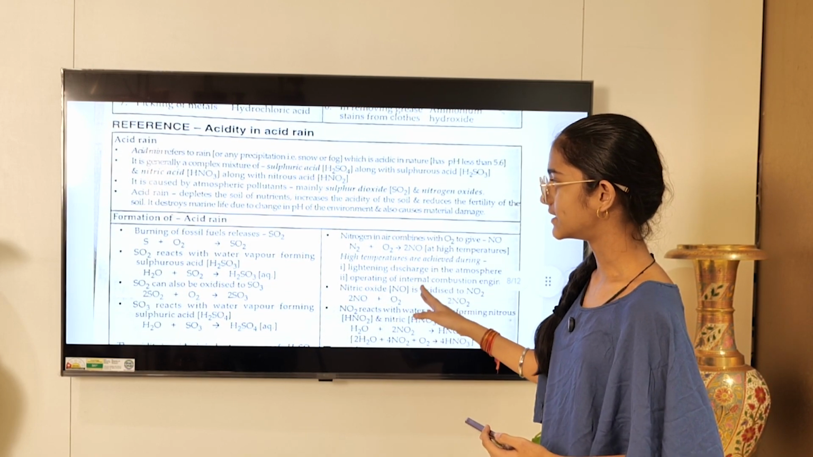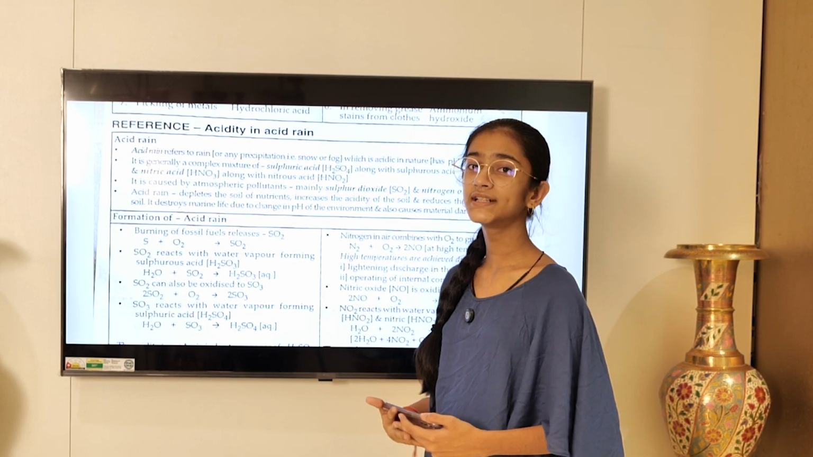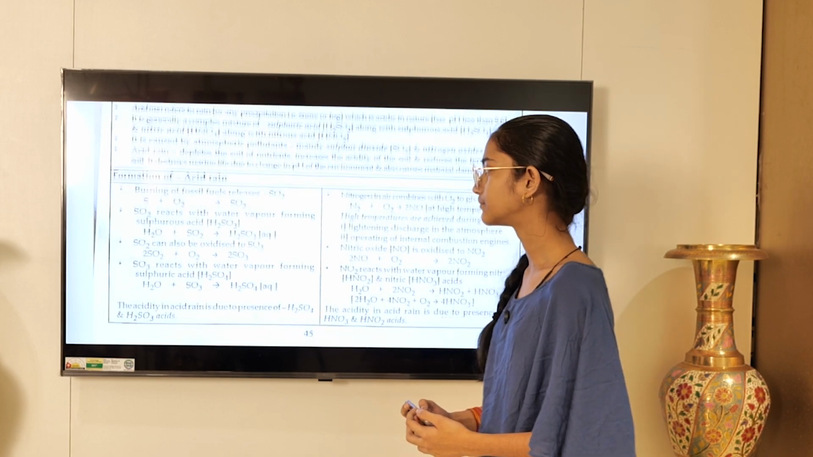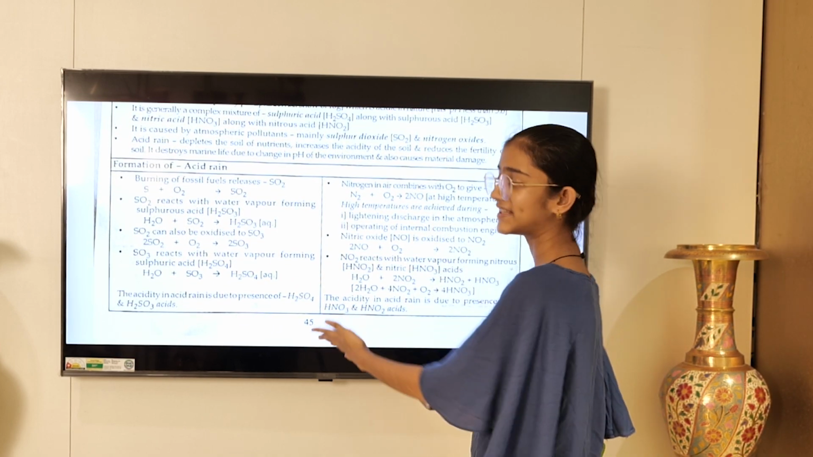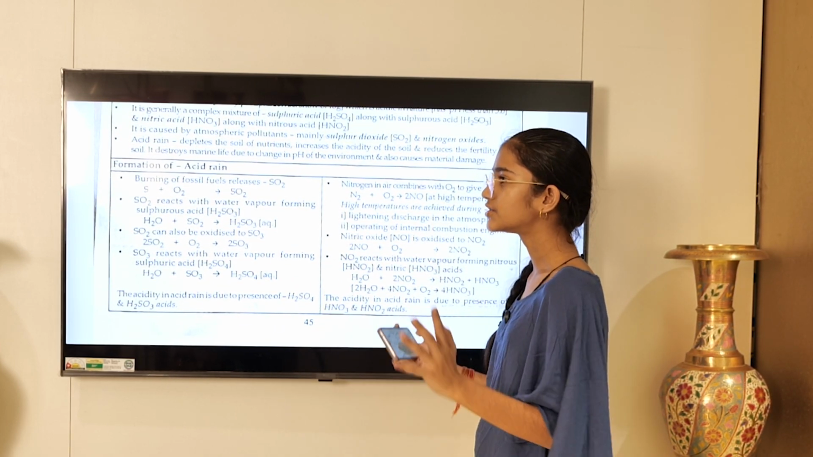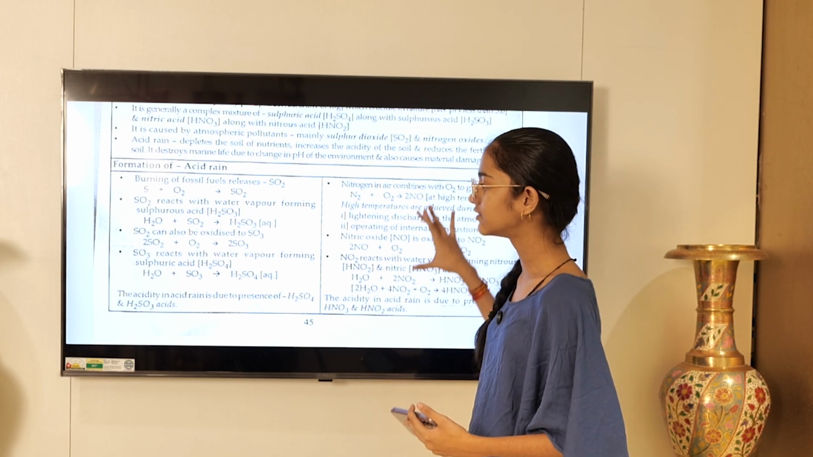Reference is omitted because we have already learnt it previous year. This is just formation of acid rain. We had 2 full pages of this. Why to learn this much then?